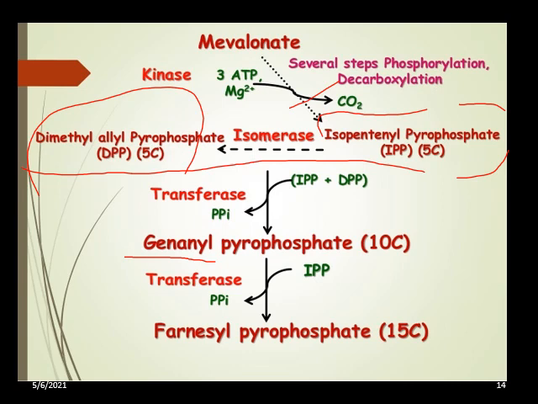First of all, the condensation of dimethyl allyl pyrophosphate and isopentenyl pyrophosphate gives geranyl pyrophosphate, which is a 10-carbon compound. The enzyme catalyzing the reaction is transferase, with the elimination of inorganic pyrophosphate. Then 10-carbon geranyl pyrophosphate again condenses with one more isopentenyl pyrophosphate with the help of transferase enzyme to form a 15-carbon farnesyl pyrophosphate.